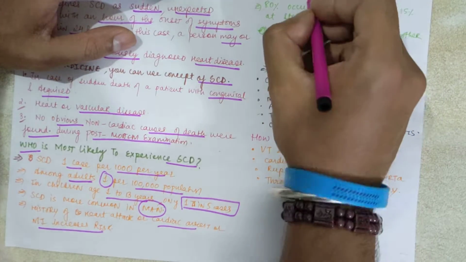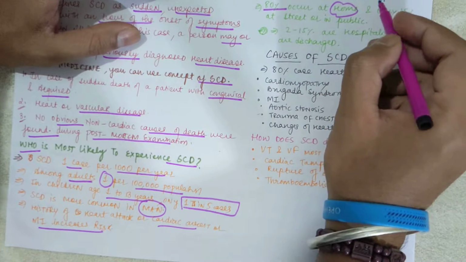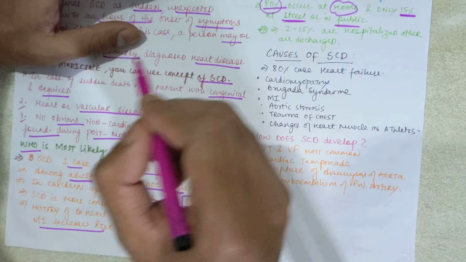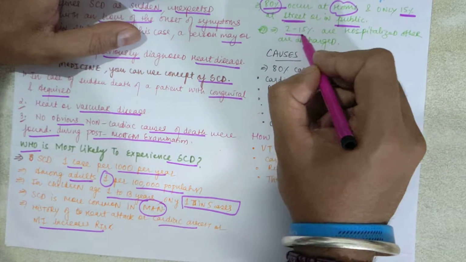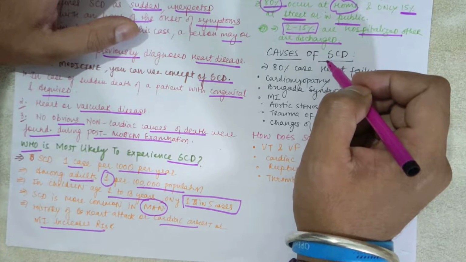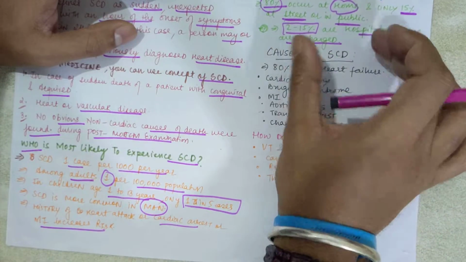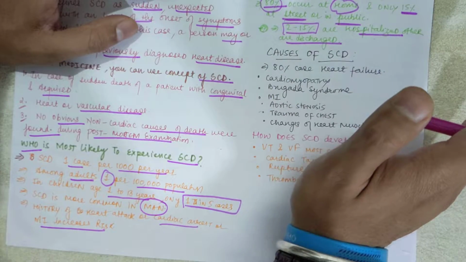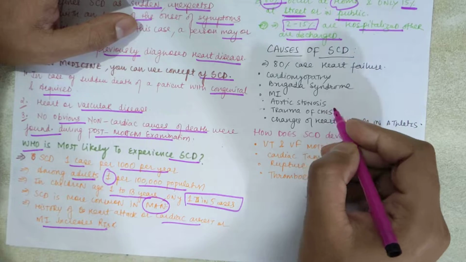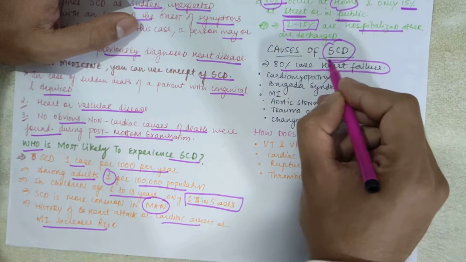So where does SCD occur most often? 80% occurs at home. Patients who are at home have 80% chances, and 15% occurs on the street or in public, and out of which 2 to 15% are hospitalized. So 2 to 15% actually go into serious conditions, but the other 85% are discharged.